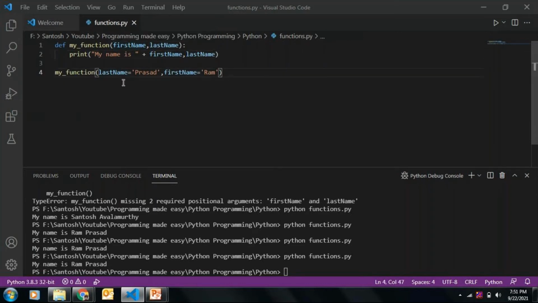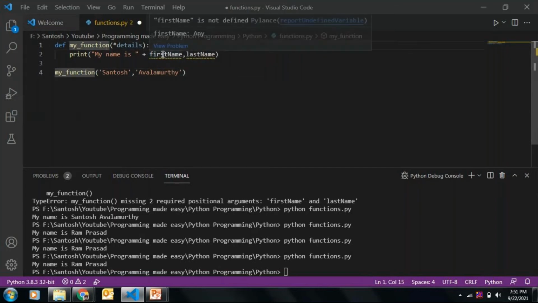Now, suppose I don't know how many arguments are passed to my function, I can just declare star details. So let me pass the arguments here, because the function doesn't know how many arguments it is going to get.